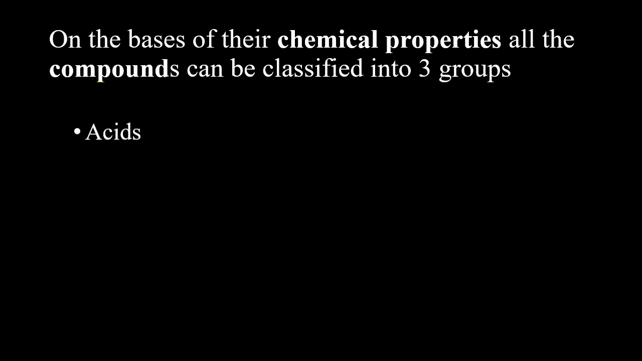These three categories, acids, bases, and salts, are actually compounds. These are not elements, these are compounds. These are the combination of two or more elements. And this classification is based on their chemical properties, as we know that chemical properties are evident during or after chemical reactions. So all these three are compounds based on their chemical properties.